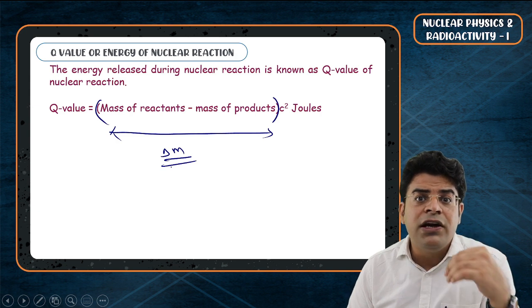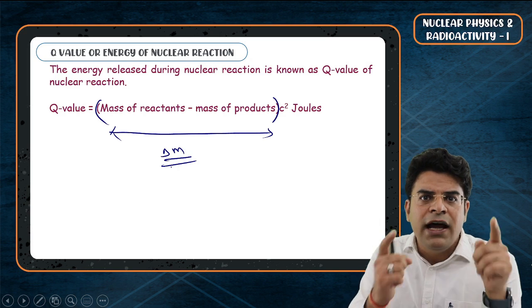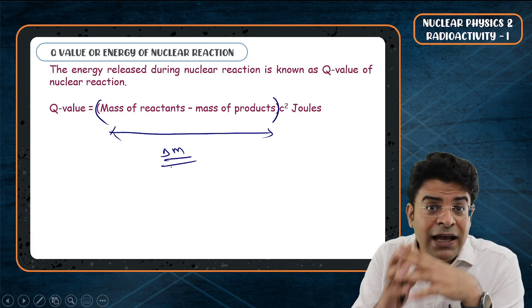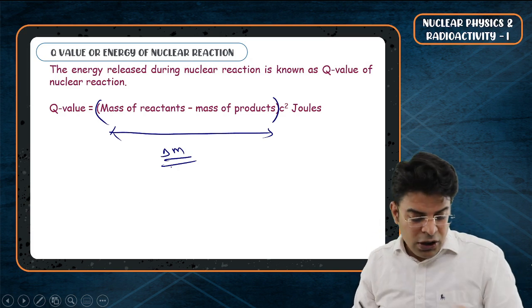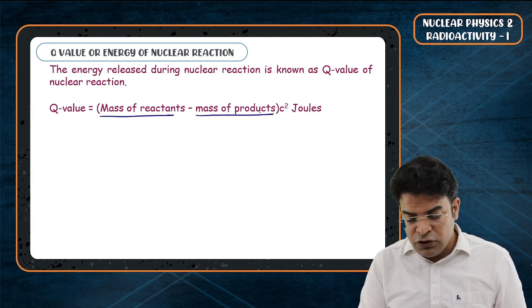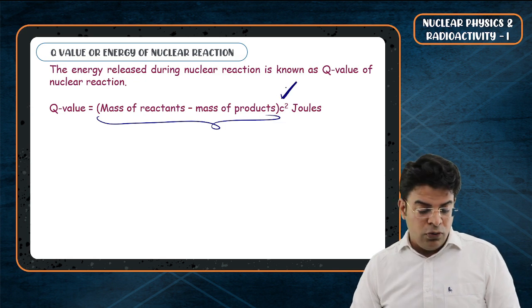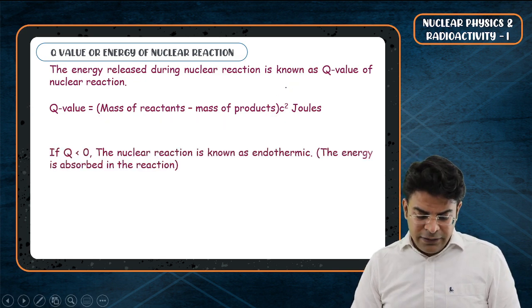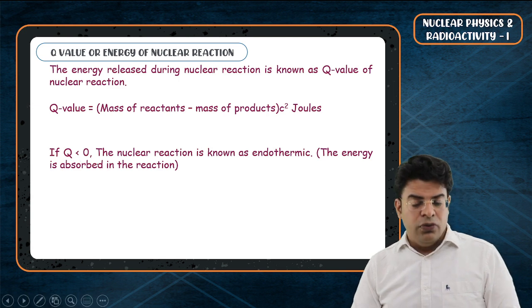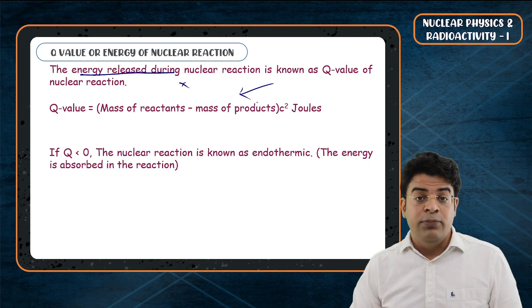It is converted into energy and given out into the surroundings, so that the energy of the system decreases and hence the system becomes more stable. So the Q value is nothing but mass of reactants minus the mass of products, times c squared. This term represents the mass defect times the speed of light squared. Now do understand, if Q is less than 0, it means that energy is not released, energy is absorbed.